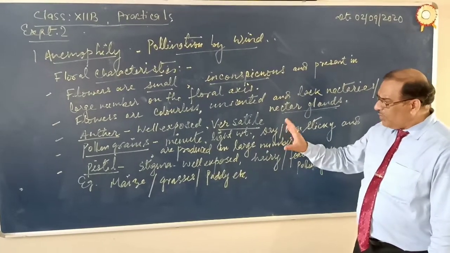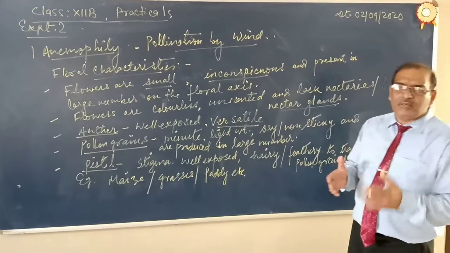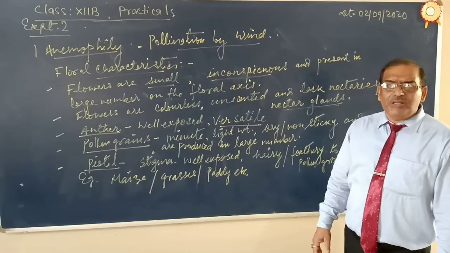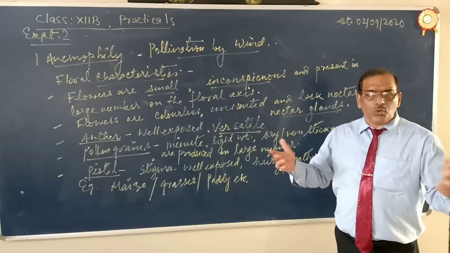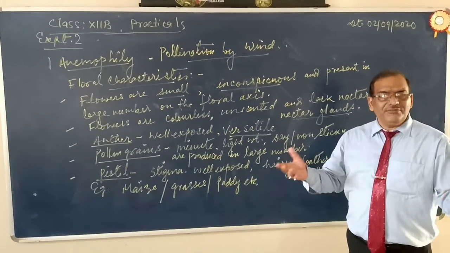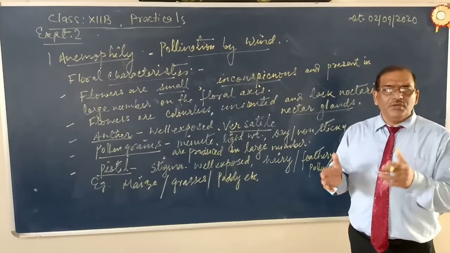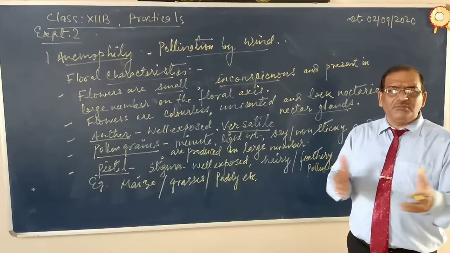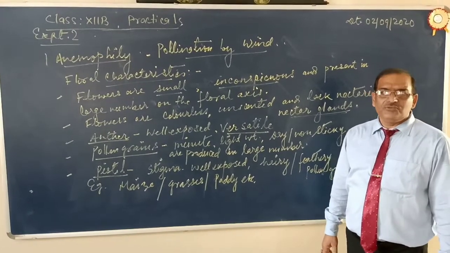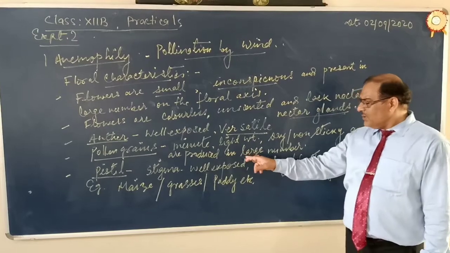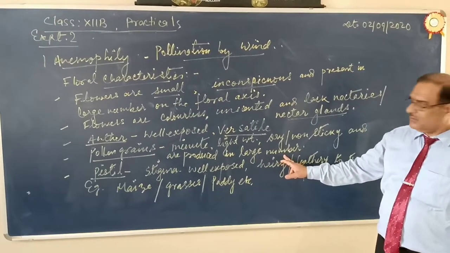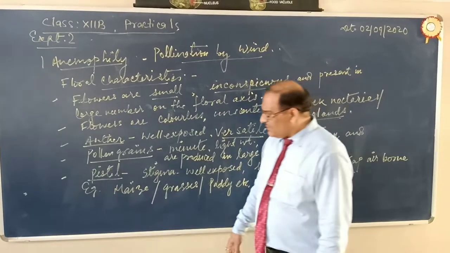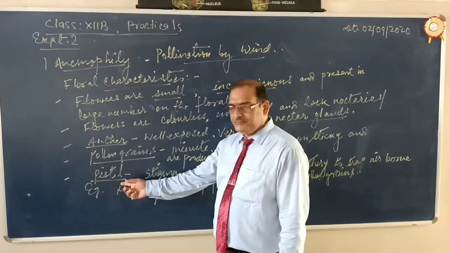So when pollen grains are carried by the air, a large number of pollen grains may be wasted, may fall upon the terrace, on the road, on other plants, on leaves, etc. So a large number of pollen grains are lost. That's why, to effect the pollination, the pollen grains must be produced in very large number.